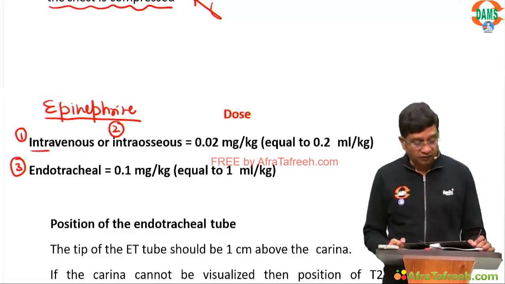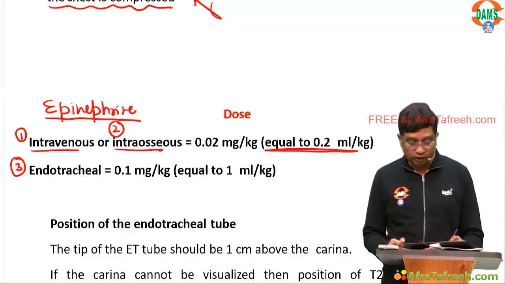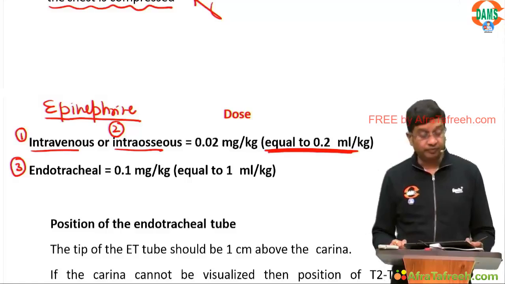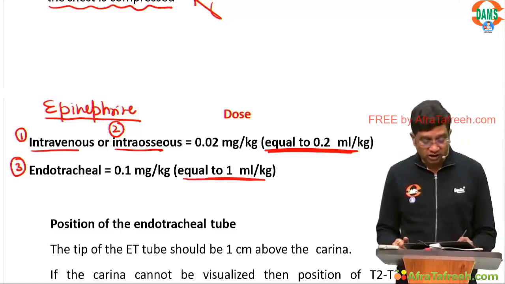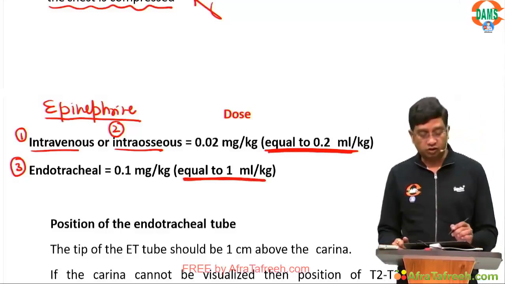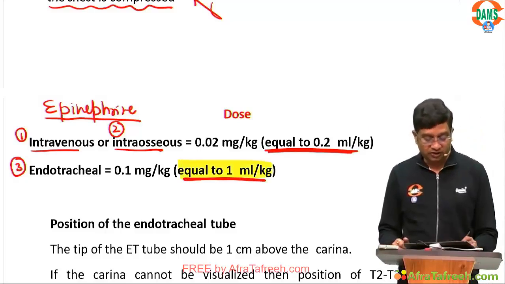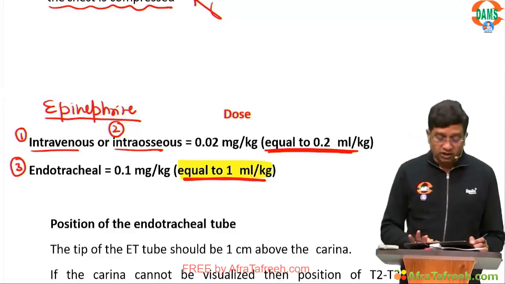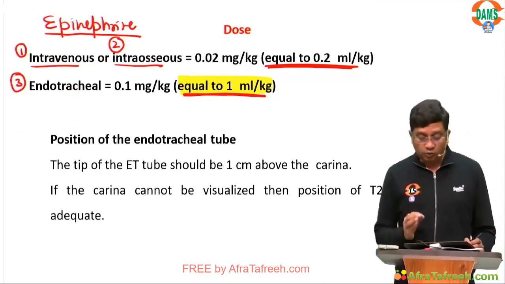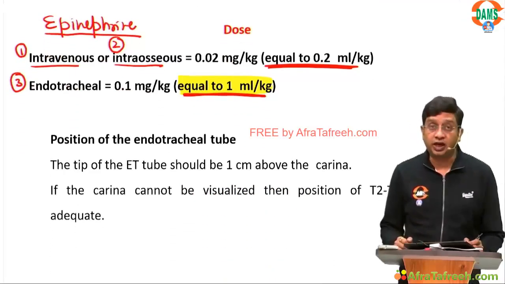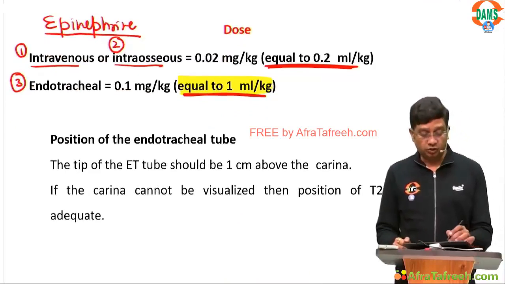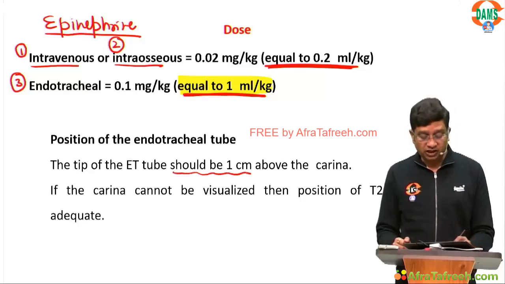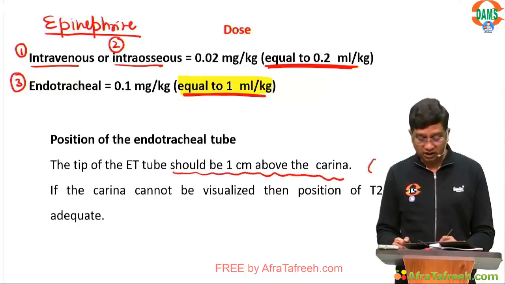In the intravenous or intraosseous route, the dose is 0.2 ml per kg. If you are giving it by the endotracheal route, the dose is 1 ml per kg. The important thing to remember is the position of the endotracheal tube: the tip should be 1 centimeter above the carina.